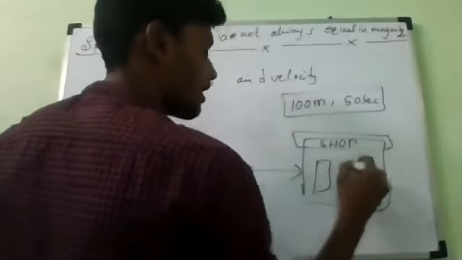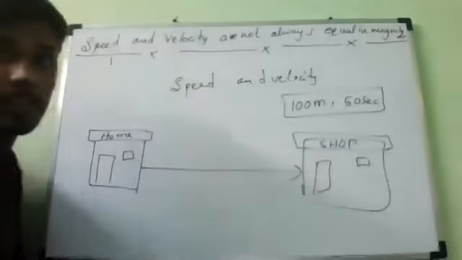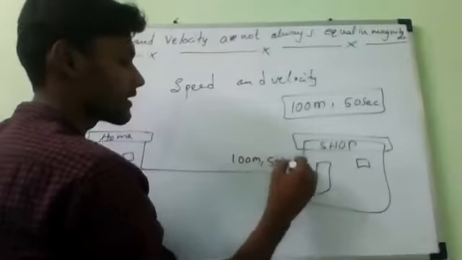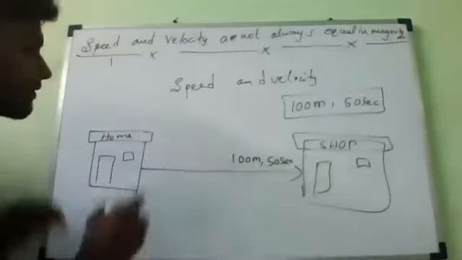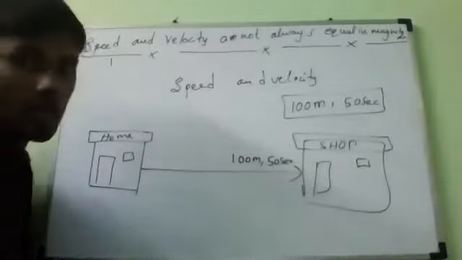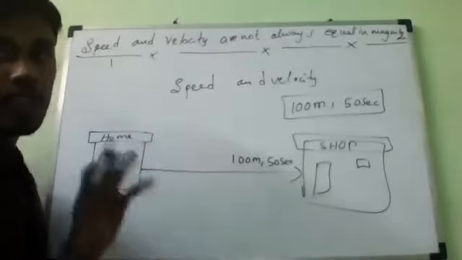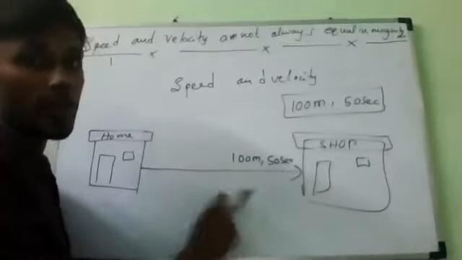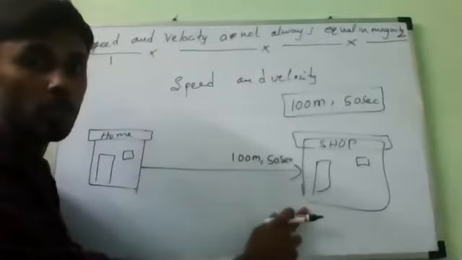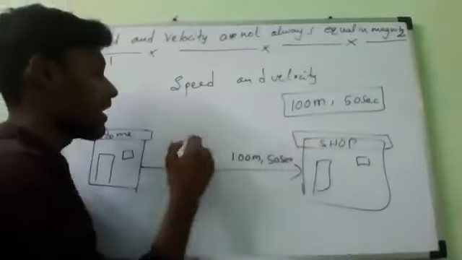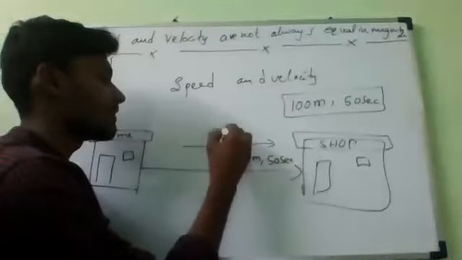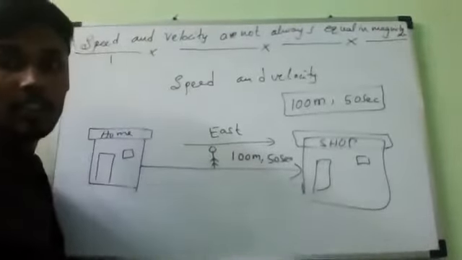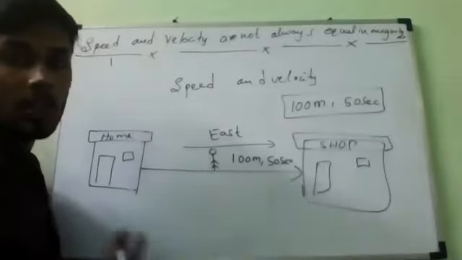So now he is running with what speed? He is running 100 meters in 50 seconds. If you observe here, he is running a distance of 100 meters in 50 seconds going from his home to a shop, in the direction of east.